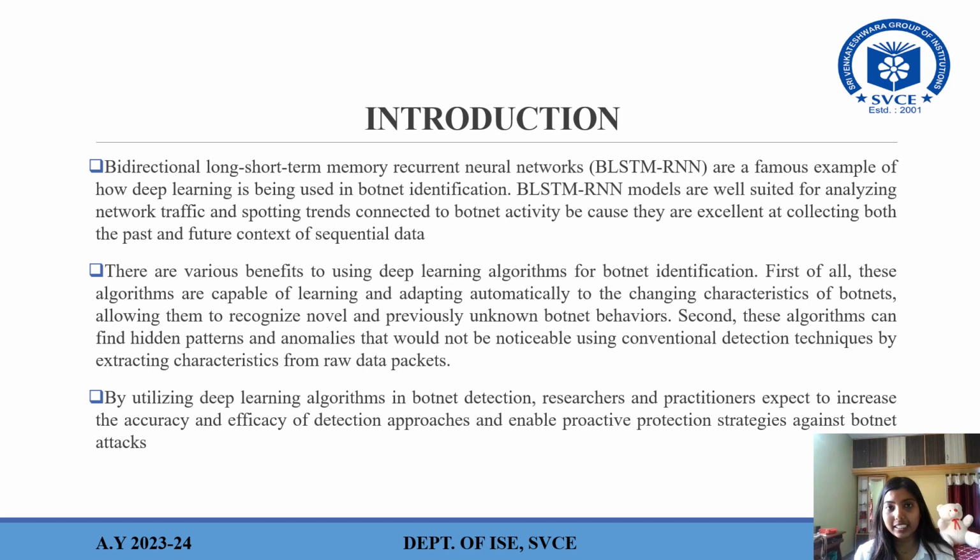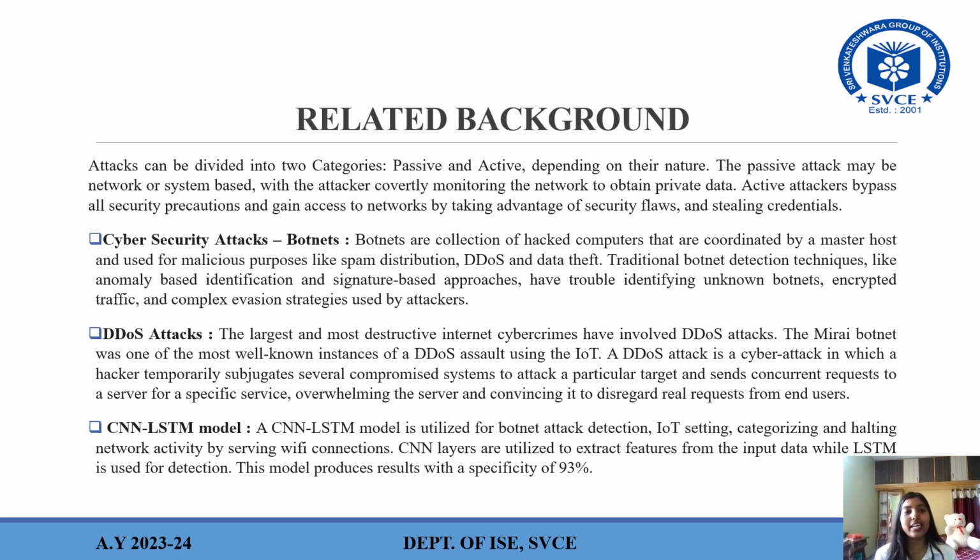By utilizing deep learning algorithms in botnet detection, researchers and practitioners expect to increase the accuracy and efficacy of detection approaches and enable proactive protection strategies against botnet attacks. Related background. Attacks can be divided into two categories, passive and active, depending on their nature. The passive attack may be network or system based, with the attacker covertly monitoring the network to obtain private data. Active attackers bypass all security precautions and gain access to networks by taking advantage of security flaws and stealing credentials.